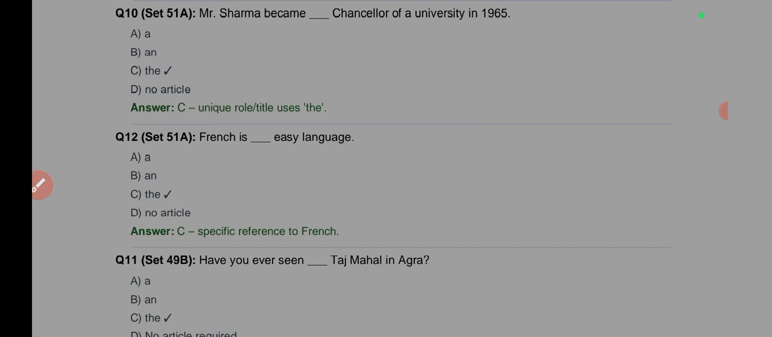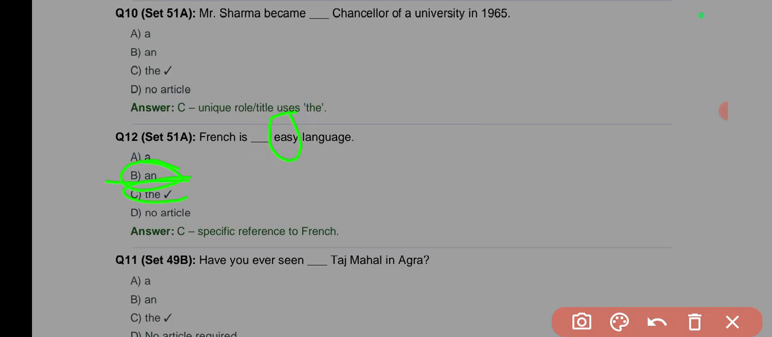French is dash easy language. All right. Now I can understand what they did here as to picking "the". But the answer I would pick is actually "an". Here's the reason. The reason is that "easy" here begins with the vowel sound E.